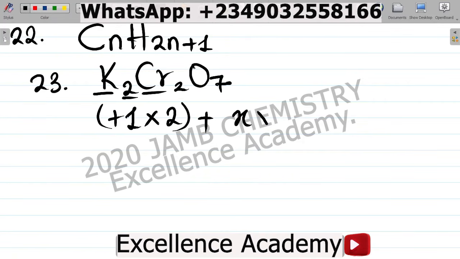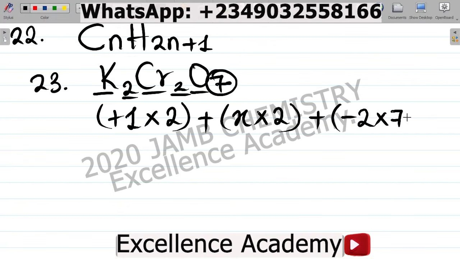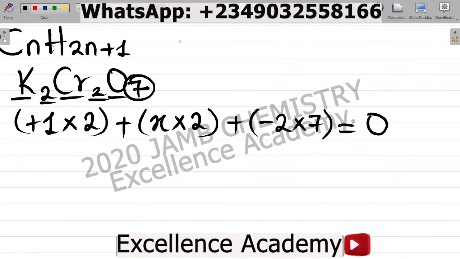Let's call it x times the number of atoms, 2, plus for oxygen, its oxidation number is minus 2 times the number of atoms, 7. We equate this to 0, because there is no plus or minus charge attached to this; it is a stable compound.